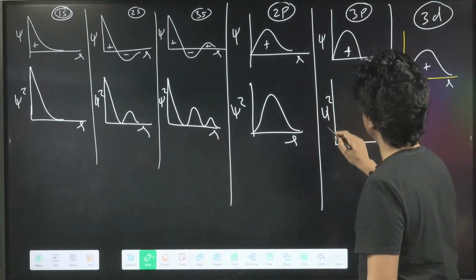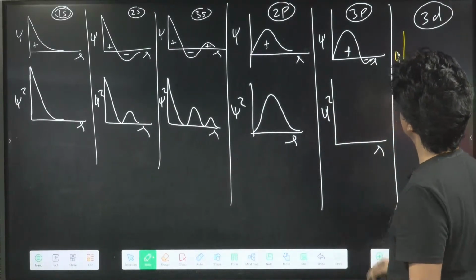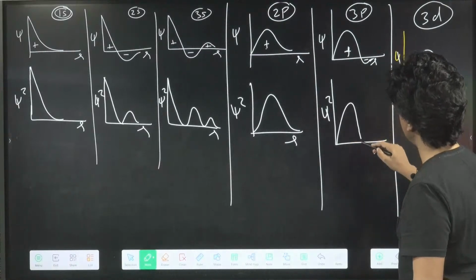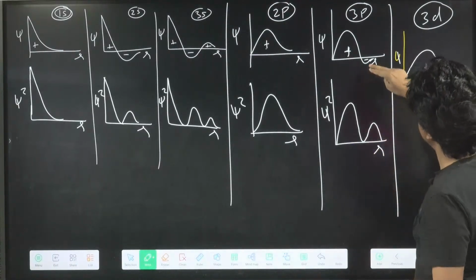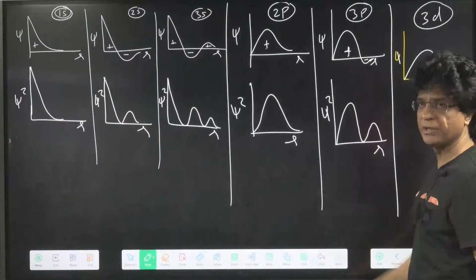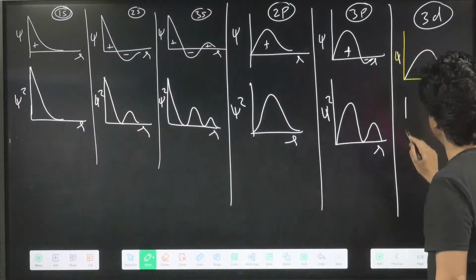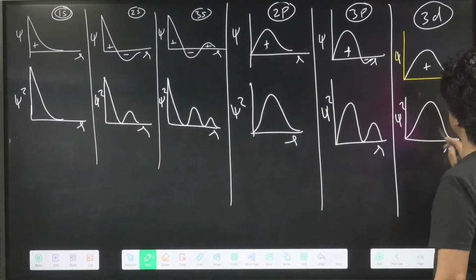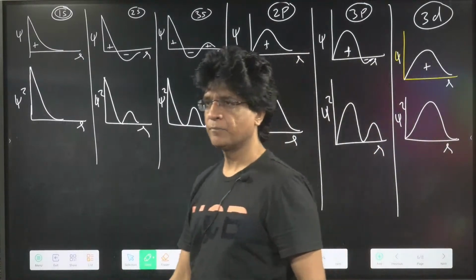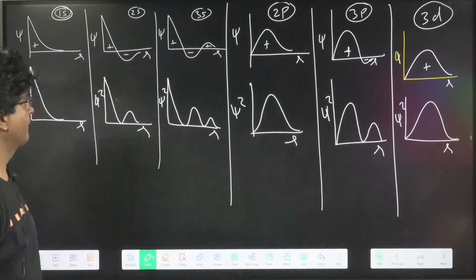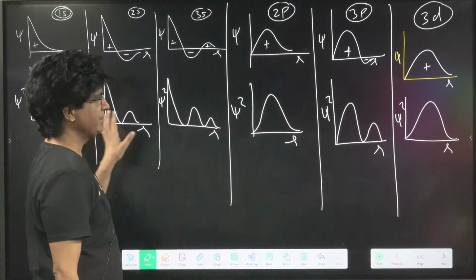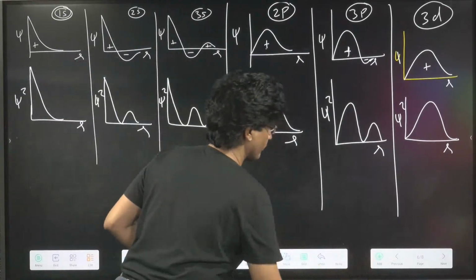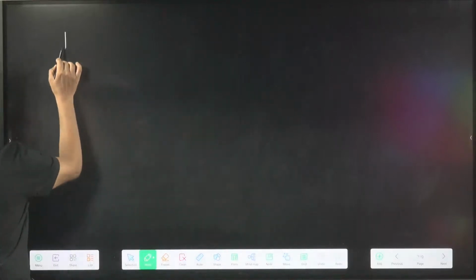So psi square, and this is R. This will be again this thing, and the height of the mountain decreases. See that this negative becomes positive on squaring. Out here, psi square and R, again a similar kind of graph. Is that clear? Okay, having done that, we'll go to one more graph that is called D.